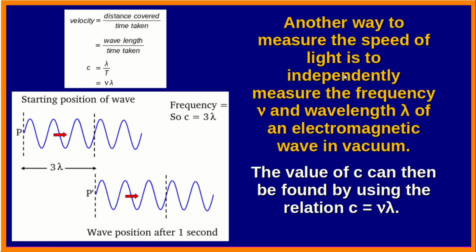Another way to measure the speed of light is to independently measure the frequency ν and wavelength λ of an electromagnetic wave in vacuum. The value of c can then be found by using the relation c = νλ. Of course, here a particular case is shown. So this is the starting position of the wave, and this is the position after 1 second. You can see that 3 wavelengths have been advanced by the wave. So obviously the total length covered in 1 second is 3λ, and therefore the velocity is equal to 3λ.